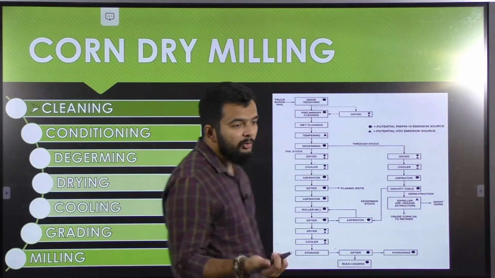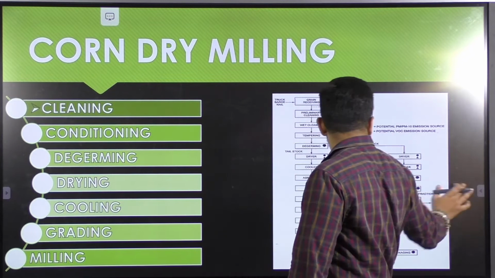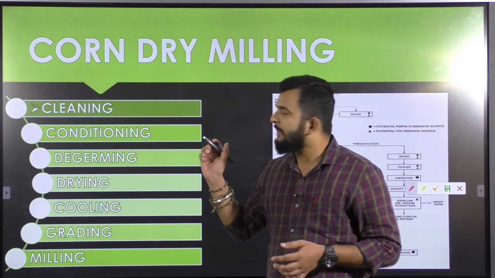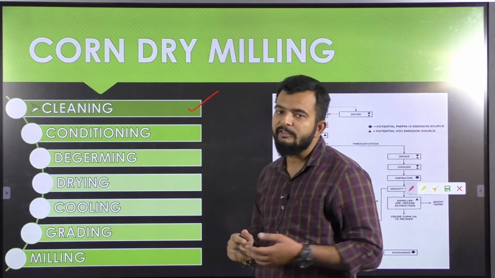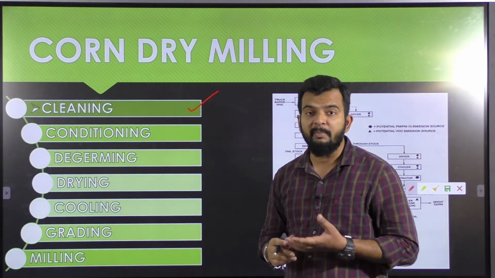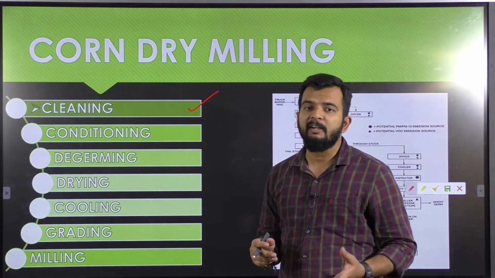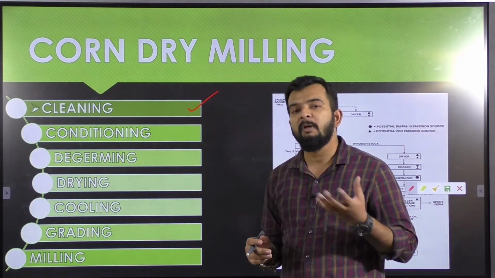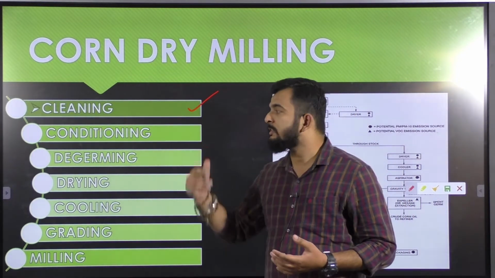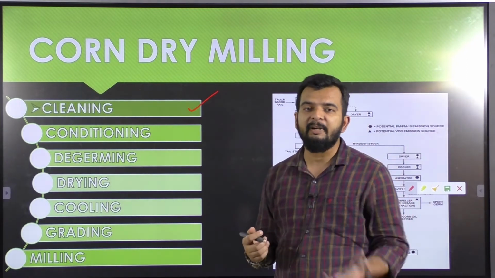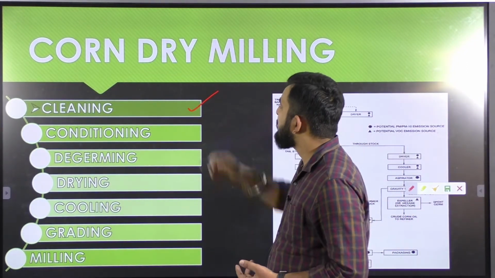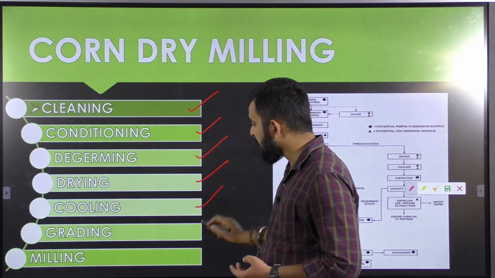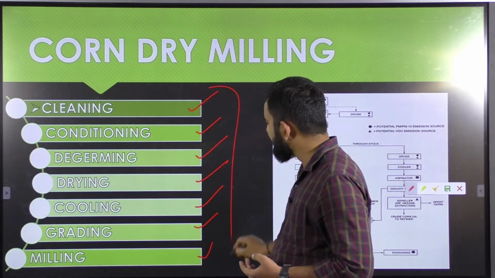So the first step in corn dry milling is cleaning. See, first when the maize arrives after being separated from the cob, it has to be cleaned, that is, all the foreign impurities or foreign particles, like some particles of cob, some haystack, or other material, are removed based on weight or density. So these different impurities are separated, like some stone might be there. Okay, so the first step is cleaning, then comes conditioning, degerming, drying, cooling, grading, and milling. We will be reading about all these steps in detail now.